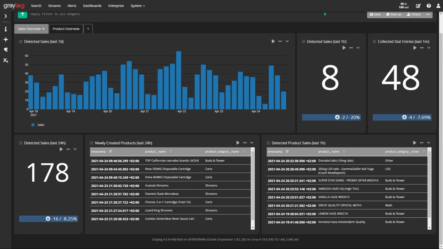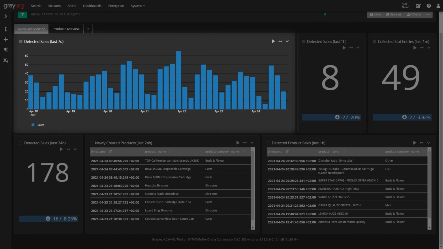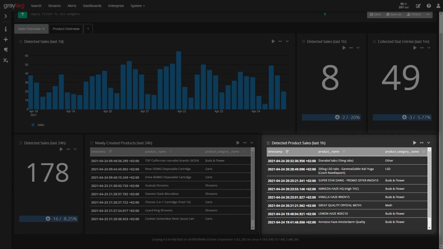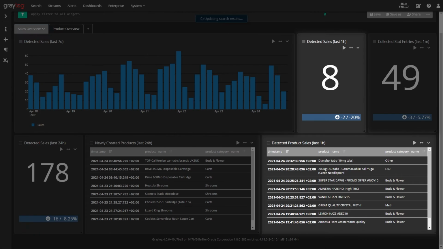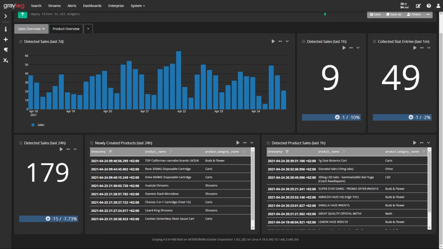This second Graylog dashboard is more simplistic and only displays recent information about detected purchases and products, such as a list of newly created product listings in the last 24 hours, a histogram of sales in the previous 7 days, and a list of sales with descriptive product information. The system just detected a purchase of a particular product. It is immediately displayed in the corresponding table along with other relevant information.